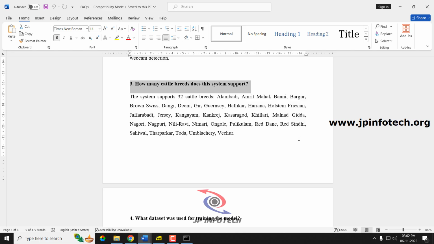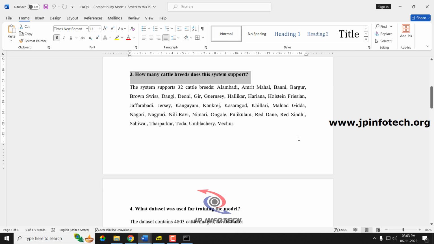Those 32 cattle breeds are Alambadi, Amrit Mahal, Bargur, Brown Swiss, Dangi, Deoni, Gir, Guernsey, Hallikar, Hariana, Holstein Friesian, Jaffarabadi, Jersey, Kangayam, Kankrej, Kasargod, Khillari, Malnad Gidda, Nagori, Nagpuri, Nili Ravi, Nimari, Ongole, Pulikulam, Red Dane, Red Sindhi, Sahiwal, Tharparkar, Toda, Umblachery and Vechur. So these are all the main 32 cattle breeds.